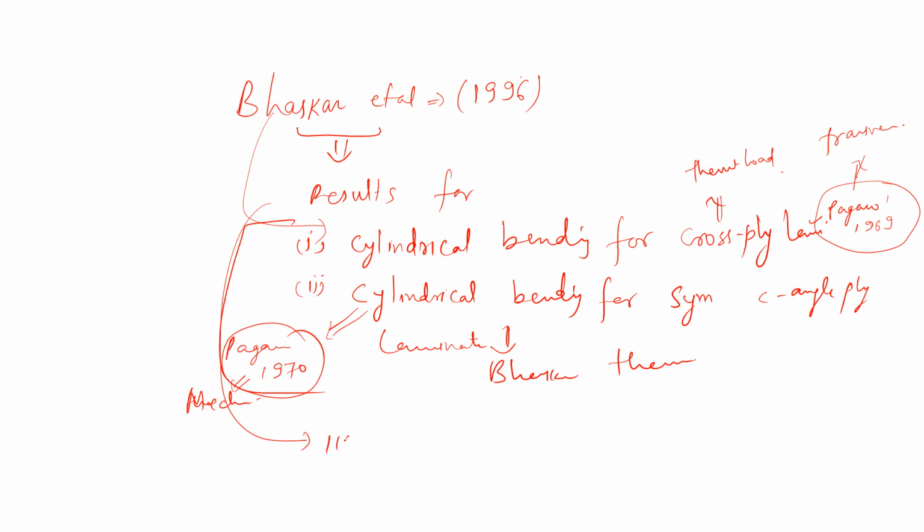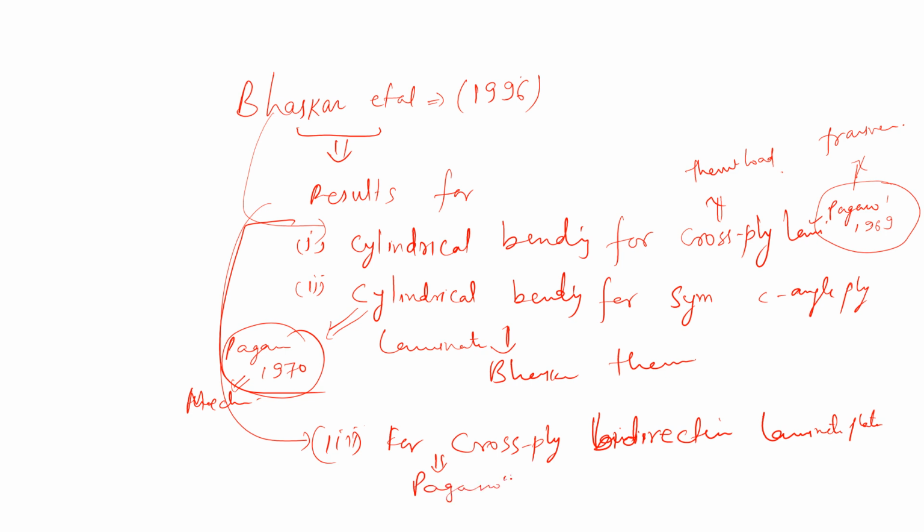The third example is for cross-ply laminate, or bidirectional laminated plates, which was also the extension of Pagano's paper of bidirectional rectangular laminates of 1970.